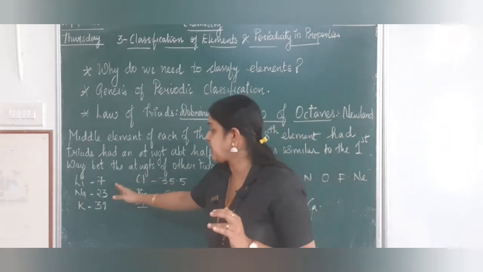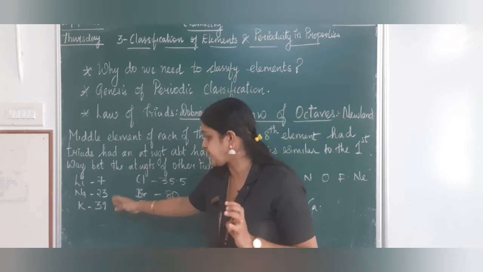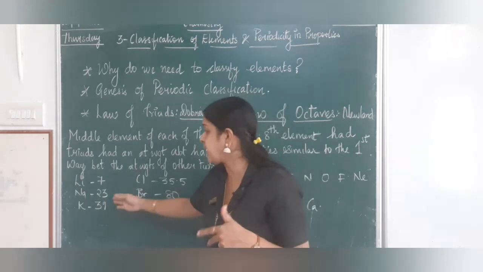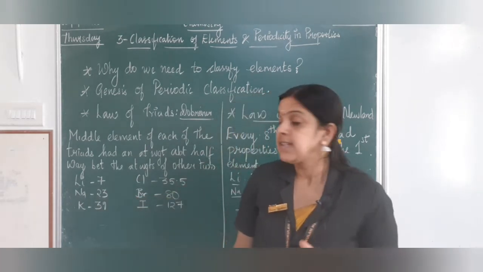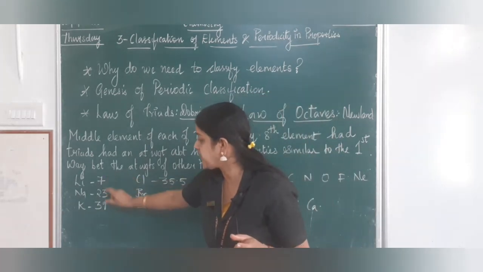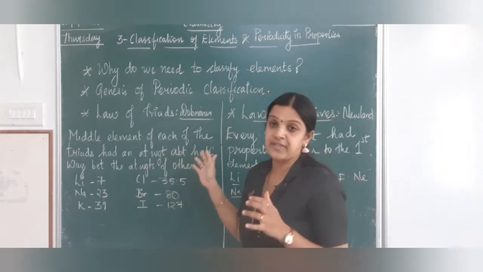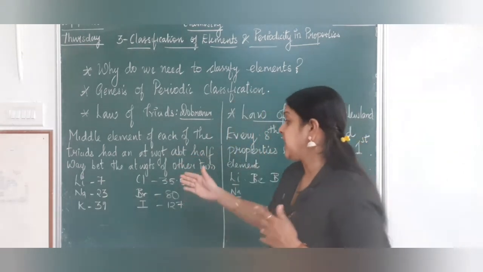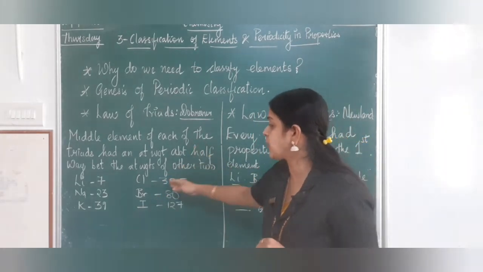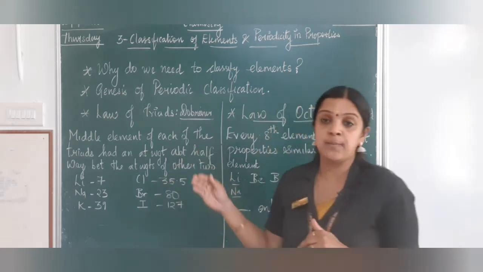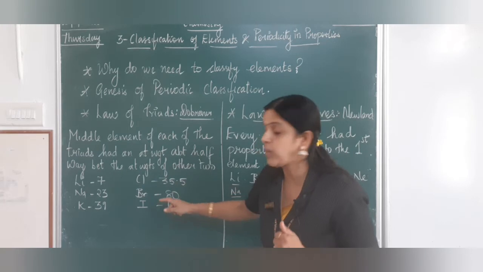So when you take lithium, sodium and potassium, lithium plus potassium is around 46. When you divide by 2, you get 23, which is the atomic weight of the middle element. So it is halfway between lithium and potassium. That is how he stated the law of triads, and this continued even with chlorine, bromine and iodine. That is, the middle element of each triad had an atomic weight which is halfway between the atomic weights of the other two elements.